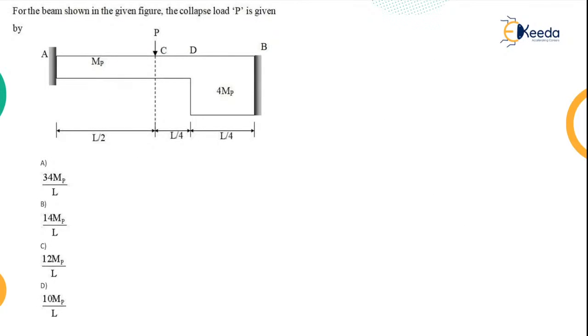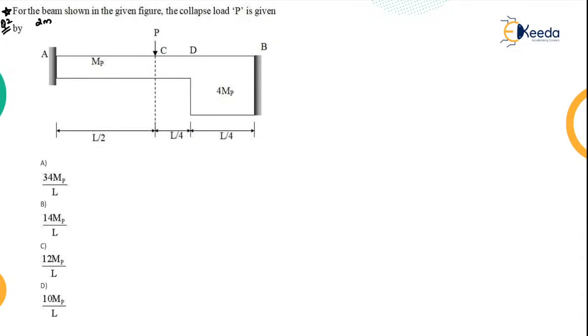Moving on to the next question. So what does the next question have to say? Very important question this is. Very important question. Question number 2 for 2 marks. From the following figure, for the beam shown in the figure, the collapse load P is given by. So we have to calculate the collapse load.